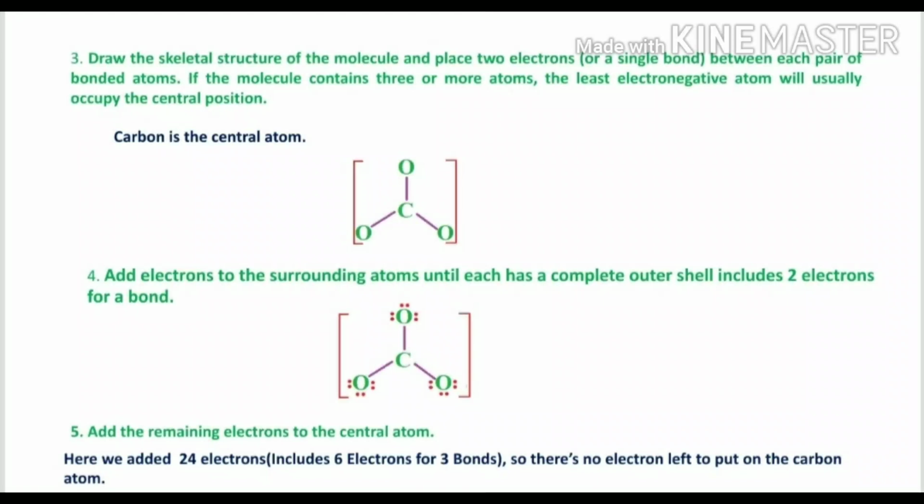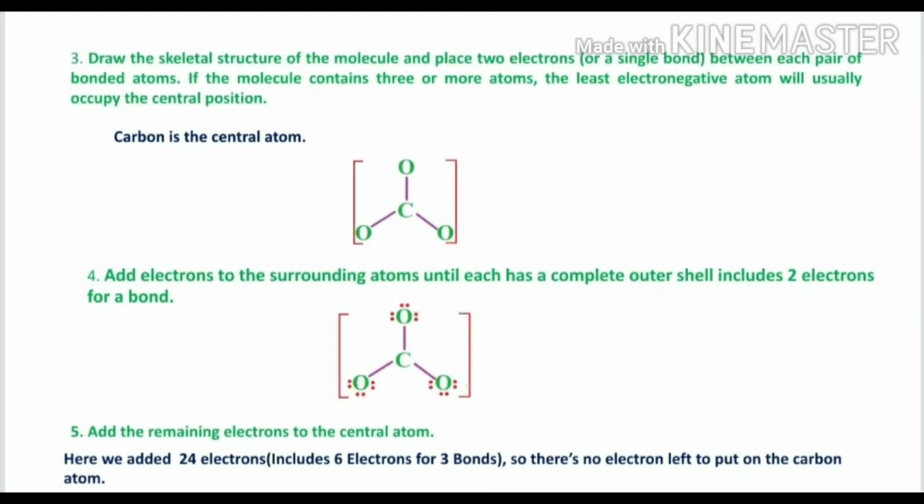Add electrons to the surrounding atoms until each has a complete outer shell; this includes 2 electrons for a bond. So now you put 6 electrons around each oxygen, and all 3 oxygens have 6 electrons each, and including the bond, totally 8 electrons are there.